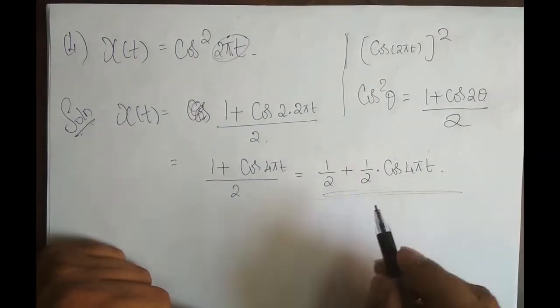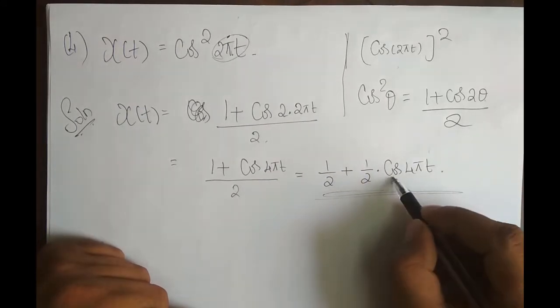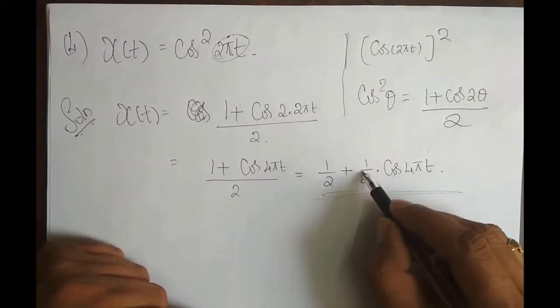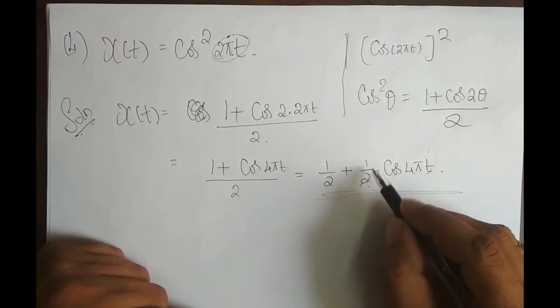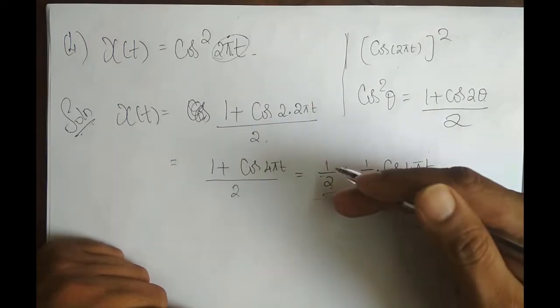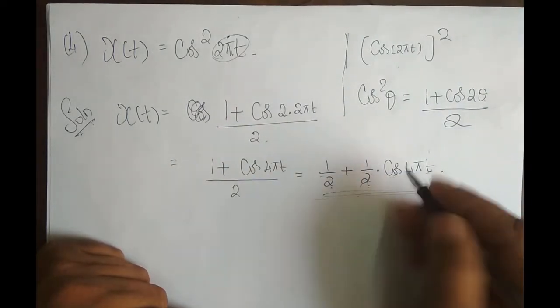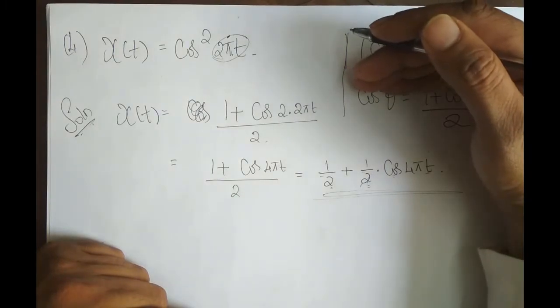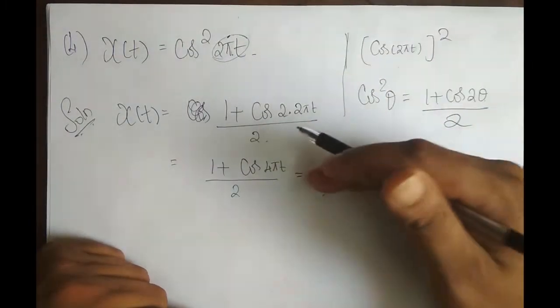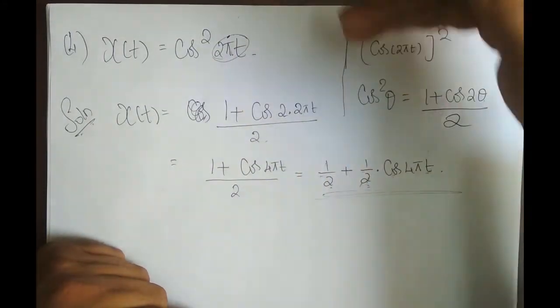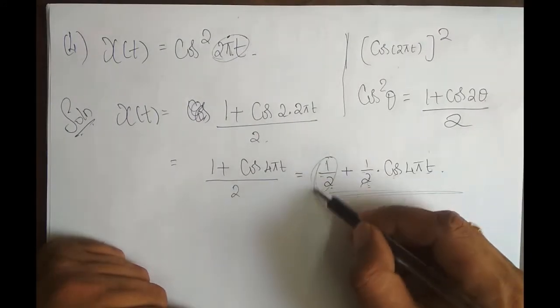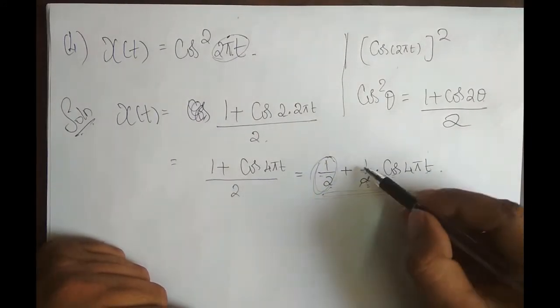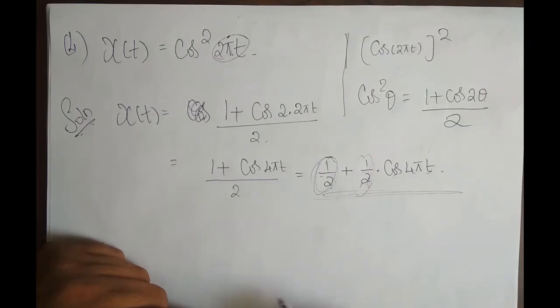So as a whole, this is one signal, right? I have a cos signal whose amplitude is scaled by 1 by 2, and its DC is shifted by 1 by 2. In the sense, half of the cos signal is shifted above by 1 by 2. Whenever I add this, the DC factor is shifted. The signal is shifted up or shifted below, depending upon what this number is. So basically this value does not affect the periodicity. Only this term will affect the periodicity.